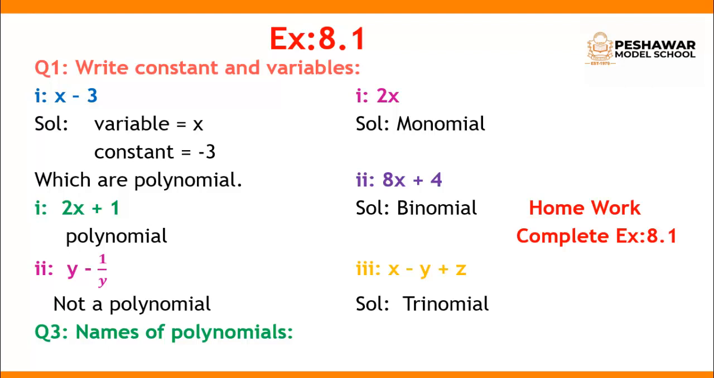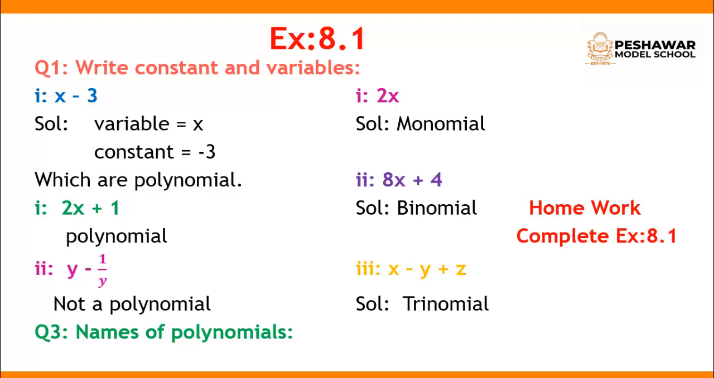Now our second question is: which are polynomials? As you know about polynomials, the first part is 2x plus 1. The power of 1 is 0, which is a whole number, so it is a polynomial. We write here the solution: polynomial. Now the second part, y minus 1 divided by y. It is in fraction form, so it is not a polynomial.